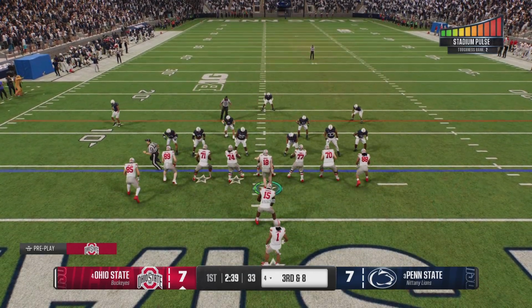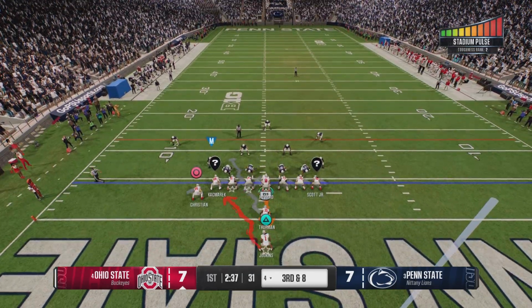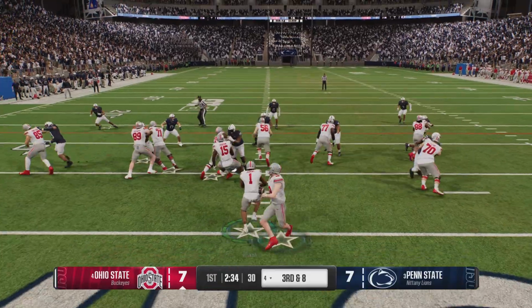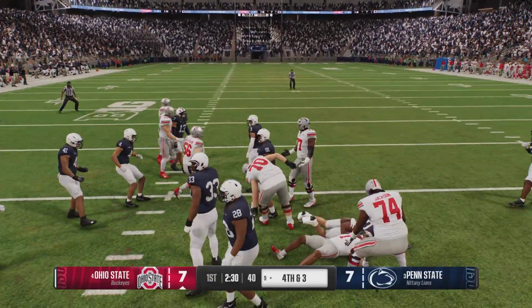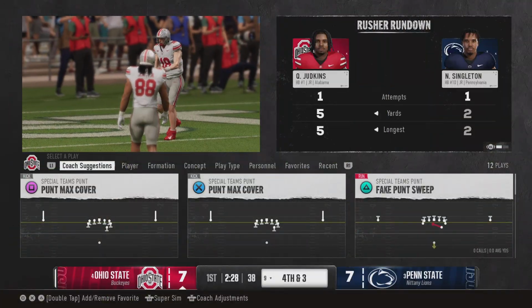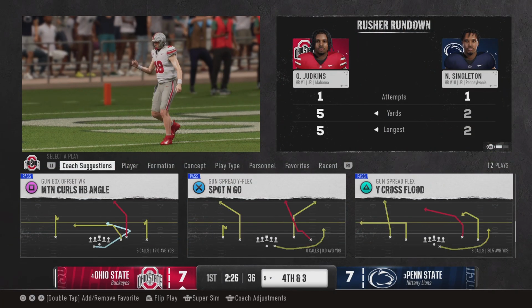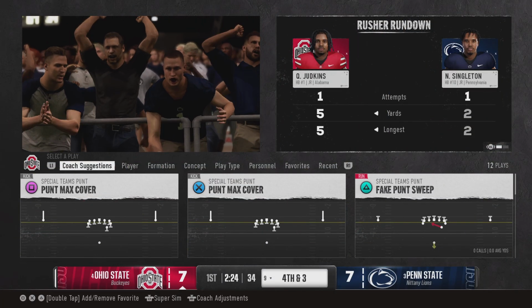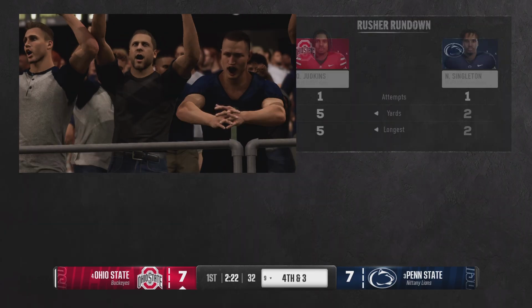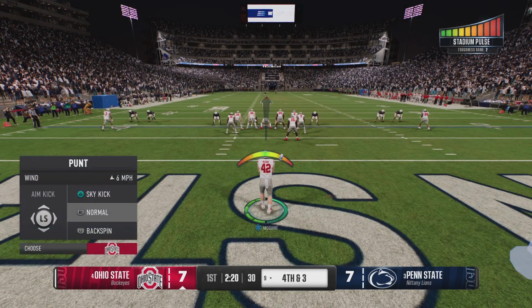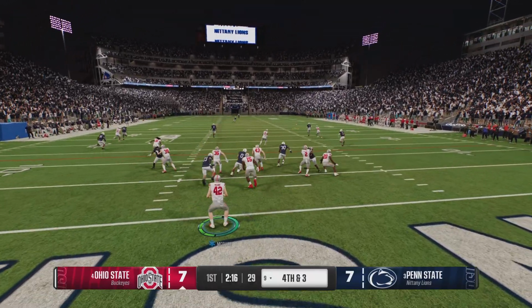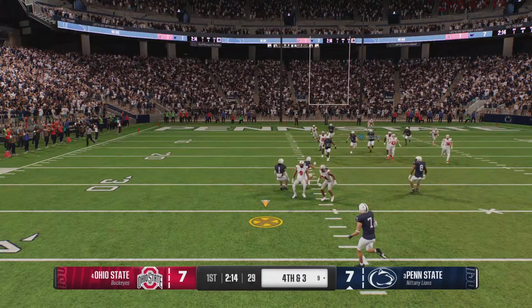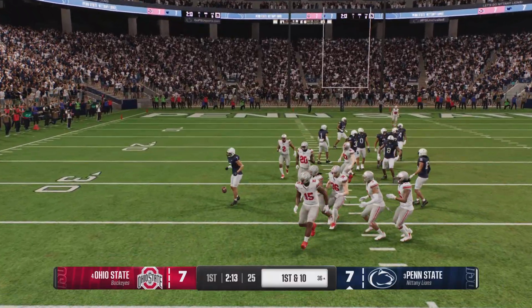And this crowd coming to life here, trying to help the defense get a stop. The offense pinned back. Throws a stiff arm. And they'll stop him just short of the marker. Good effort, but the defense holds. Now it's 4th down. The Buckeyes will have to punt this one away. They'll punt it from inside their own 10. And the return man decides to signal.